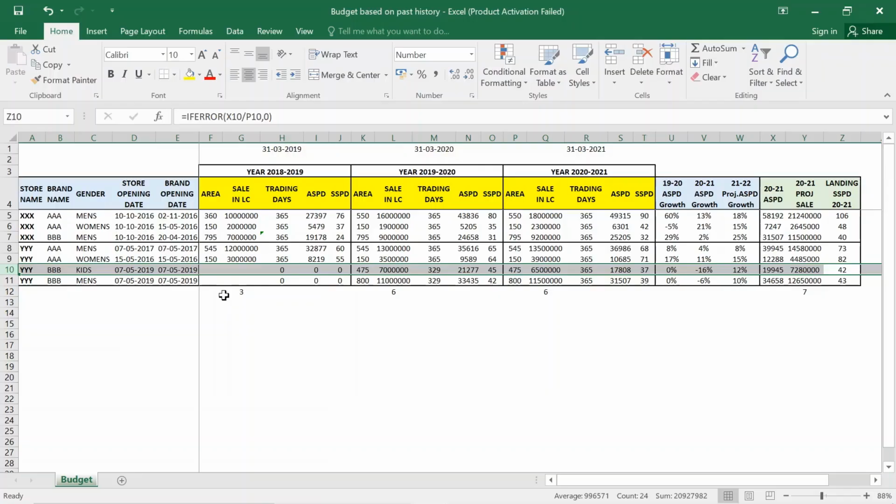If you're planning something additional for the store, maybe you are increasing the store area or brand area, or maybe you are launching a new product line, which you are expecting should give you additional business, in that case you can take a higher growth.